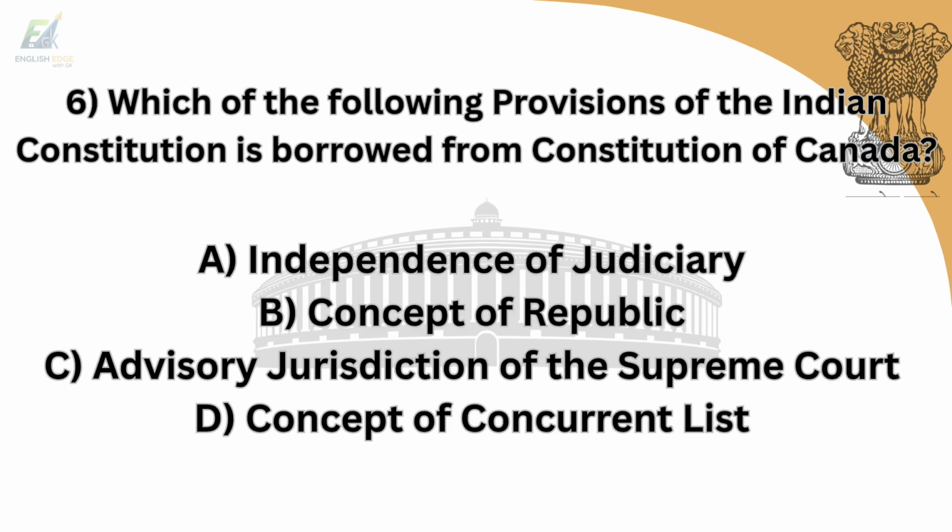Sixth question is, which of the following provisions of Indian Constitution is borrowed from the Constitution of Canada? Option A is independence of judiciary. Option B is concept of republic. Option C is advisory jurisdiction of the Supreme Court. Option D is concept of concurrent list. And answer is option C, advisory jurisdiction of the Supreme Court.